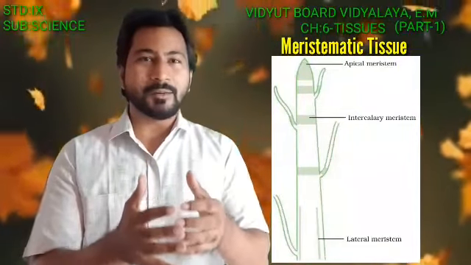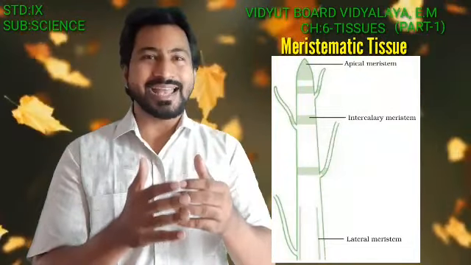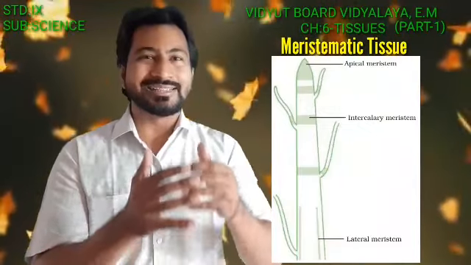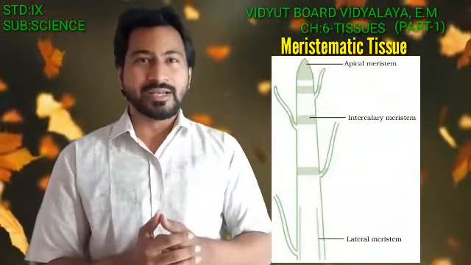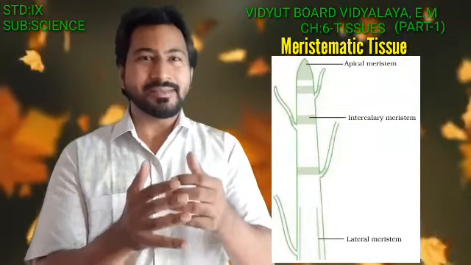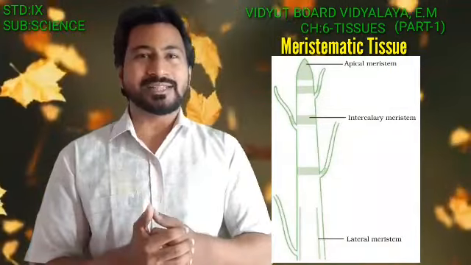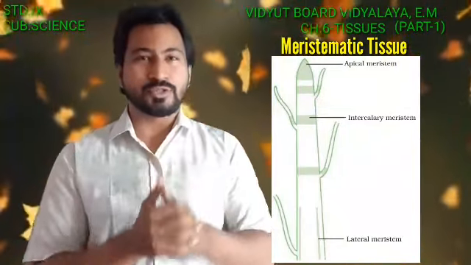From the name itself, apical means something which is present at the top, at the apex. So this apical meristematic tissue is mainly and exclusively present at the tips of the roots and the shoots.